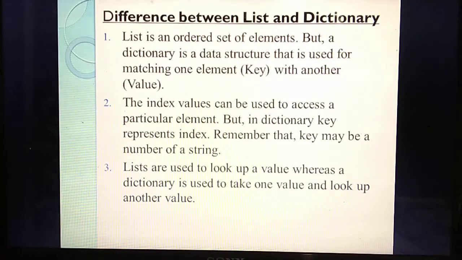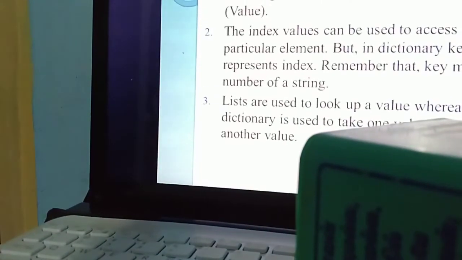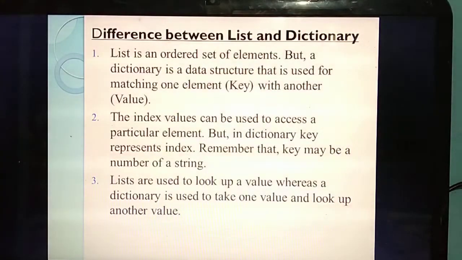But in a dictionary, for each element you are giving a key with a value. In a list, all the values are arranged in some ordered manner, but in a dictionary you are giving keys for each value. Isn't it? That's the first point. So what's the first difference? A list contains an ordered arrangement of elements, but in a dictionary you are giving a key for each element. Okay. So that's the first point.